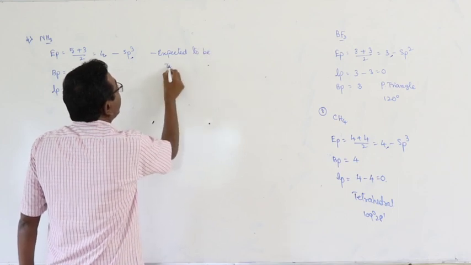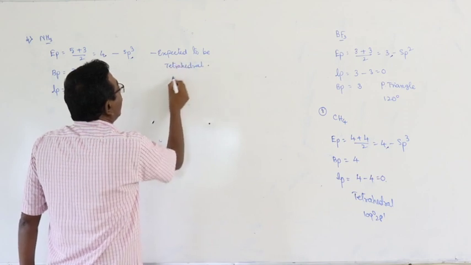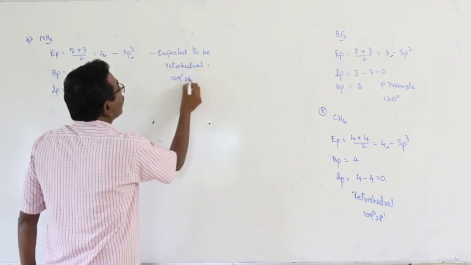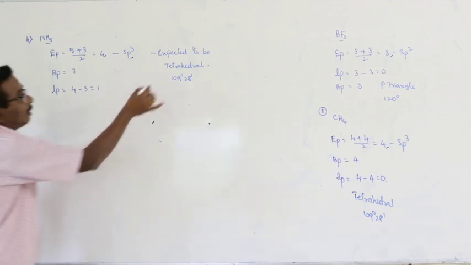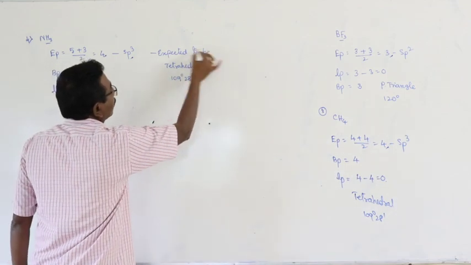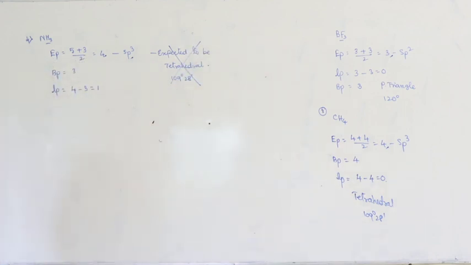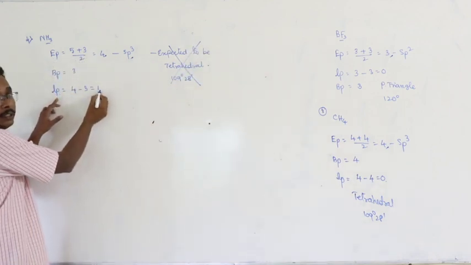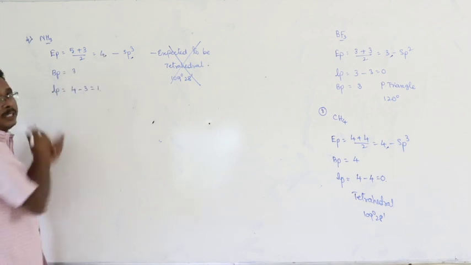Expected to be tetrahedral, and then automatically the bond angle is 109 degrees 28 minutes. But this is wrong. Why? Here there is a lone pair. Among the 4 electron pairs, 1 lone pair and 3 bond pairs are there.